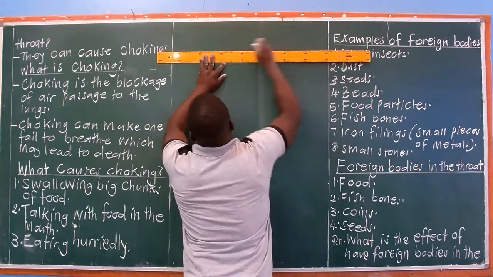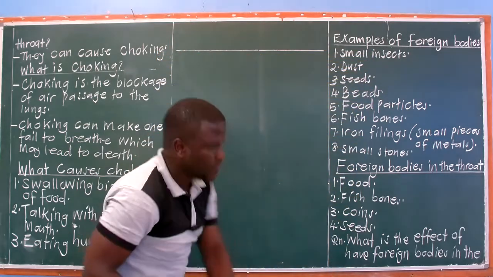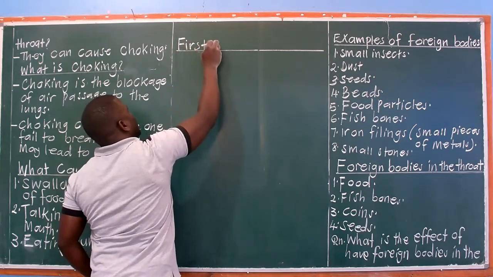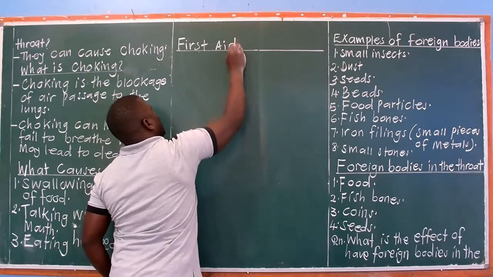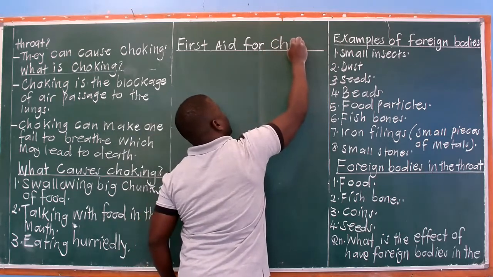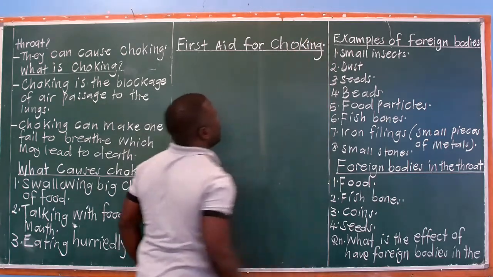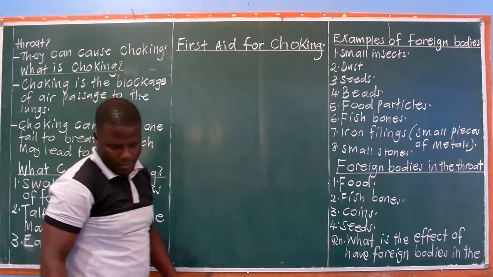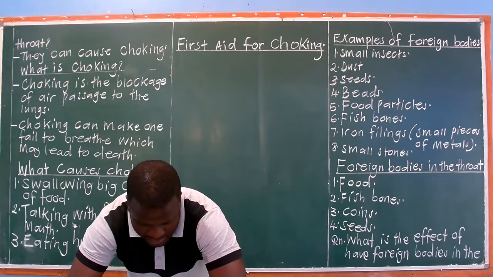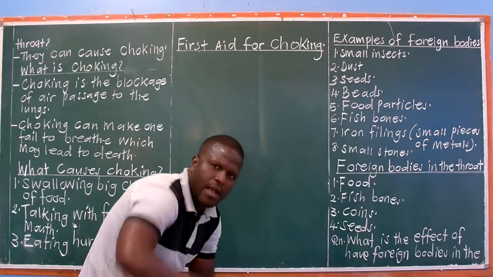First aid for choking. Now, one, give the victim sharp blows at the back. So you make the victim bend and you give sharp blows at the back.